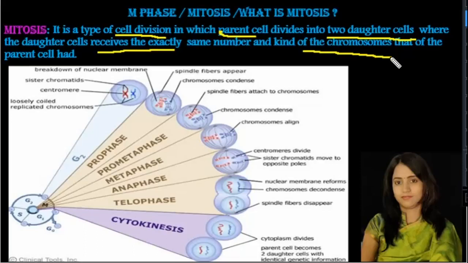And each chromosome, when you name it from chromosome number 1 to 46, the first chromosome of both the daughter cells is exactly a Xerox or photocopy of the first chromosome of the parent cell. Okay, so this is mitosis.